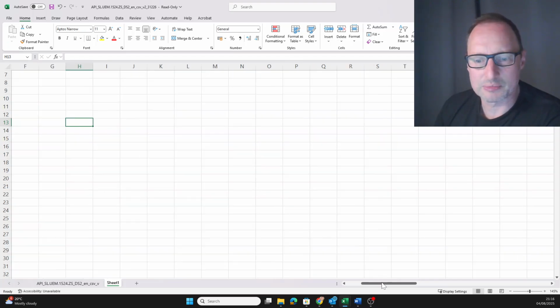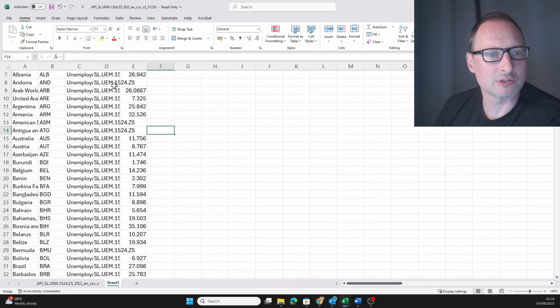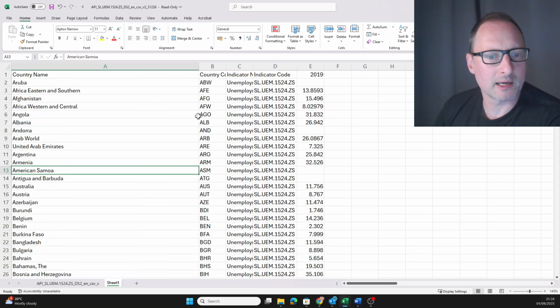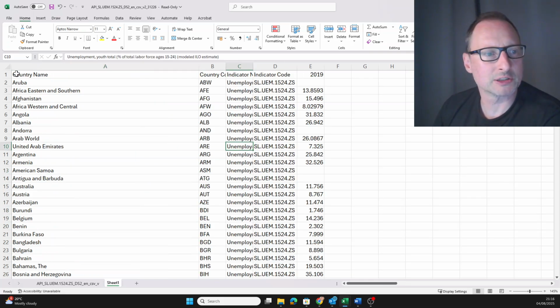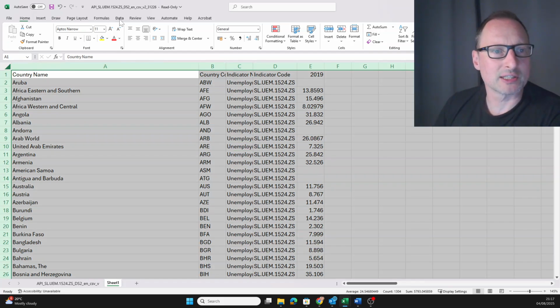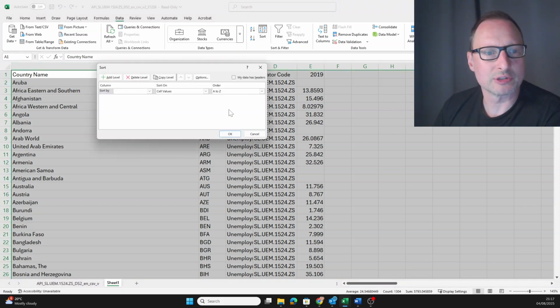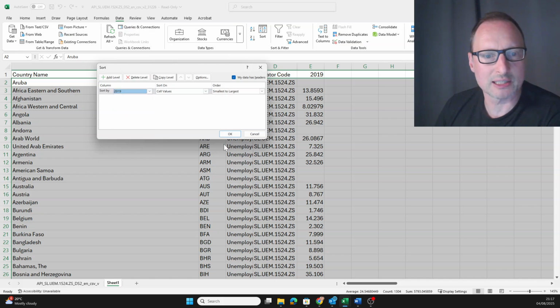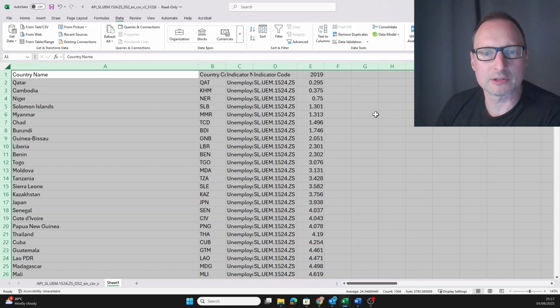So here we now have our data set, and you can see there are some countries for which we don't have information, like Aruba, Andorra, American Samoa, and so forth, but we have a bunch of countries. So we're going to sort these now. Highlight the data set, go to data, sort. We have headers here. So by which variable do we want to sort? By the 2019 column. We sort from smallest to largest. And here we go.